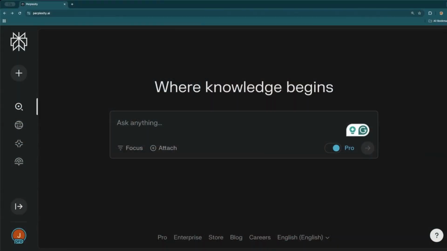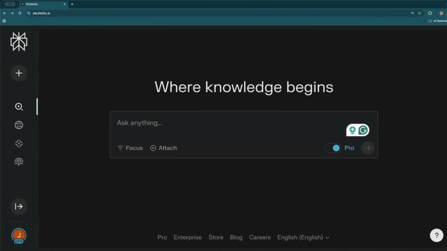I do want to say that there are two versions. There's the free version and a paid version, and I'm going to show you the difference between both. But next time you need to go search something, make sure to think of Perplexity before you start with Google. All right, let me show you how it works.